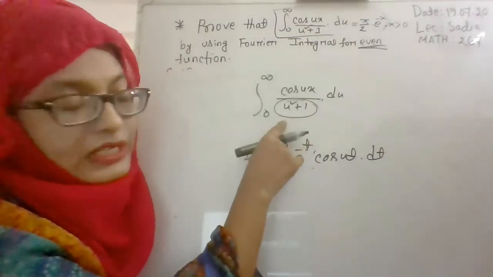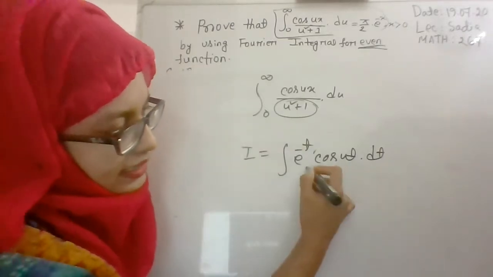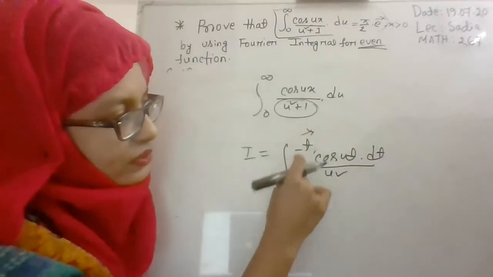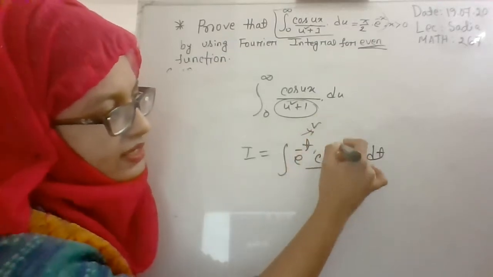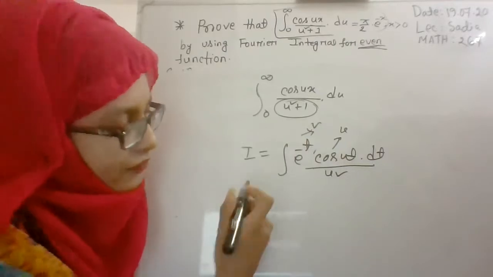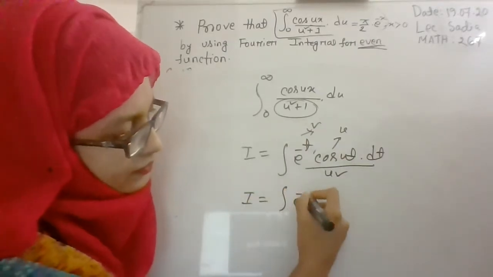For obtaining the denominator u square plus 1, at first you have to integrate this integral using the UV formula. Here e to the power minus t will be considered as v and cos ut will be considered as u. But for the second time, you have to integrate the same integral.